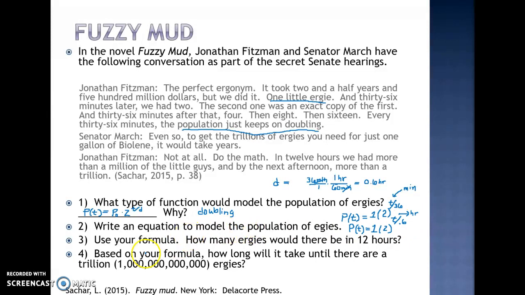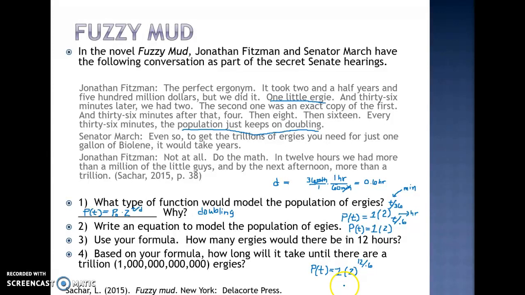So moving down to the next question, it says use your formula. How many ergies would there be in 12 hours? So I'm going to just fill in 12 where the time is. So P of t is equal to the initial 1 times 2 with an exponent of 12 divided by 0.6.